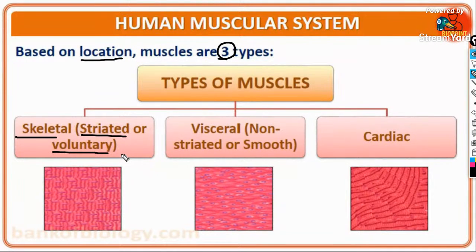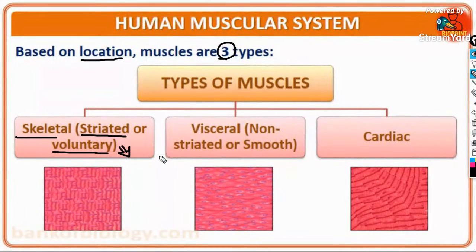What do you mean by voluntary muscles? Yes, on the chat box, what do you mean by the term voluntary? Skeletal muscles are voluntary in nature.